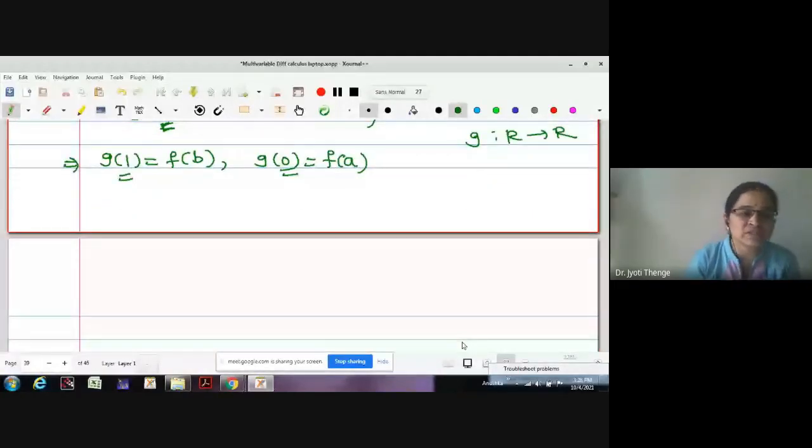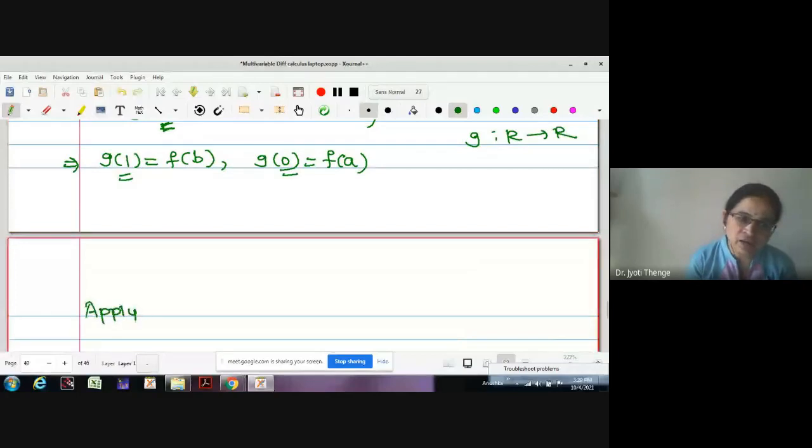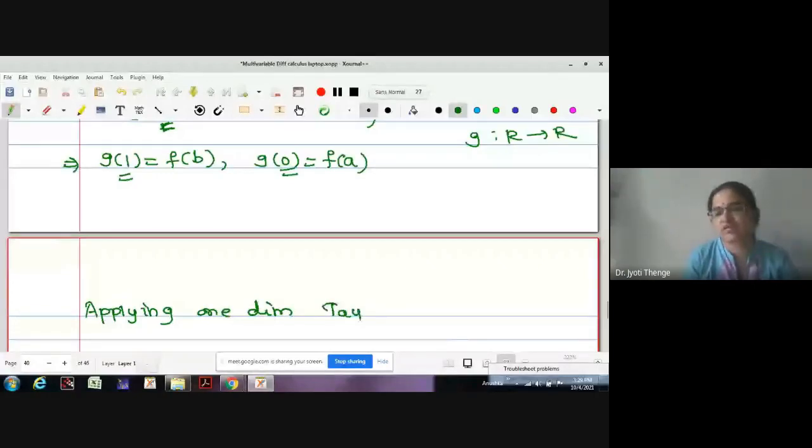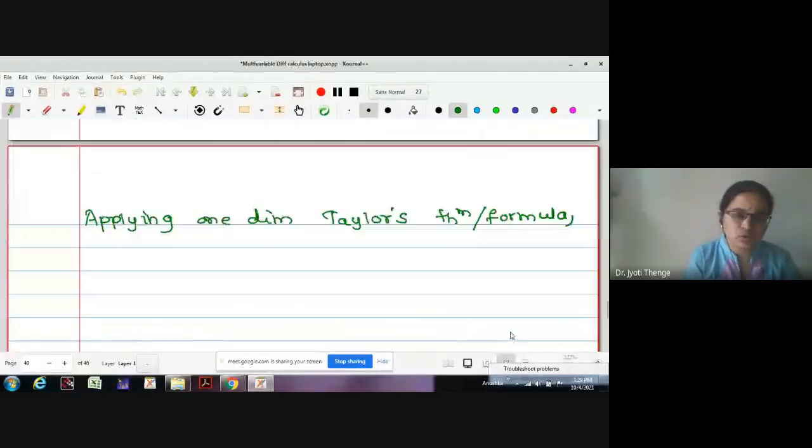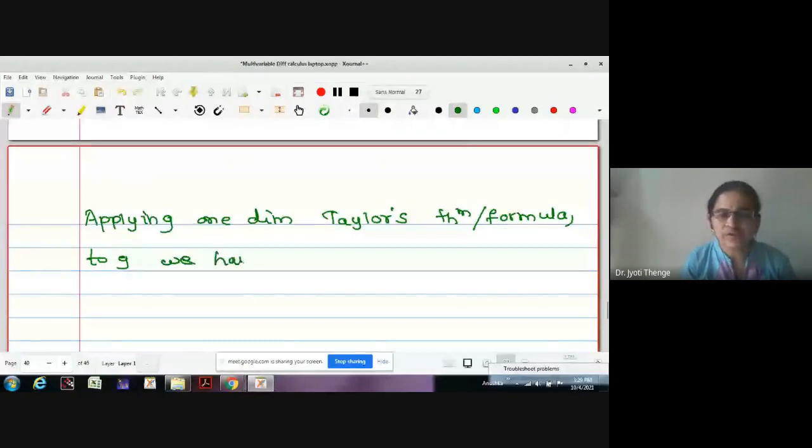Now we apply the one-dimensional Taylor's theorem or formula to G. We were going to use this formula for the one-dimensional case.